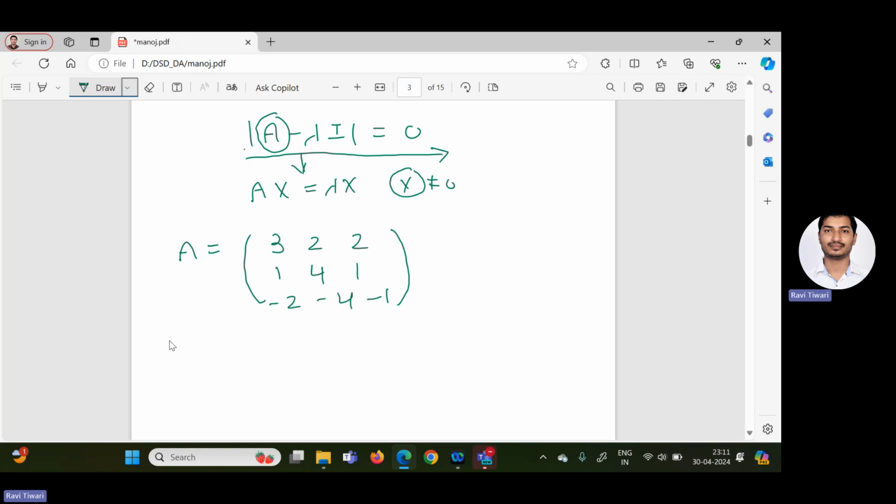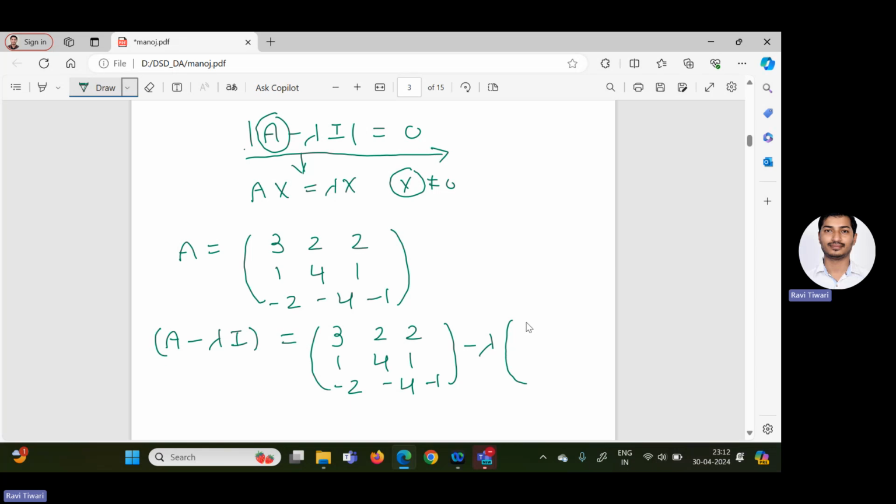So first of all, we have to calculate A minus lambda I, where lambda is some real number and this lambda is known as eigenvalue. So what will be A minus lambda I? This equals the matrix 3, 2, 2, 1, 4, 1, -2, -4, -1, minus lambda into I. So what is I here?